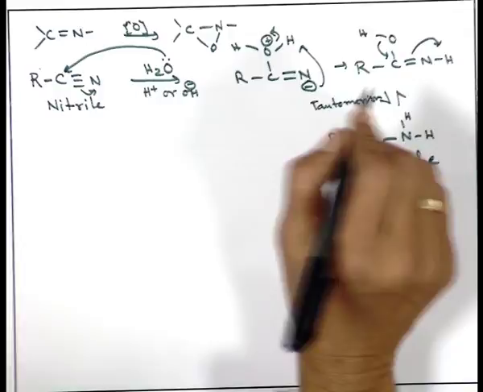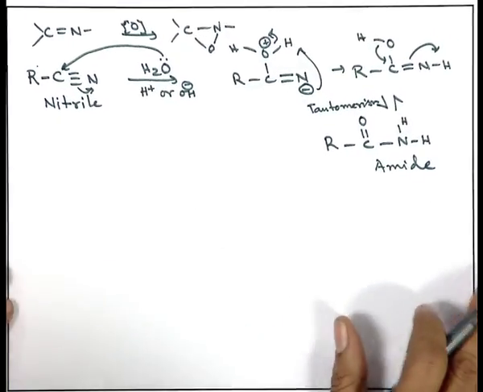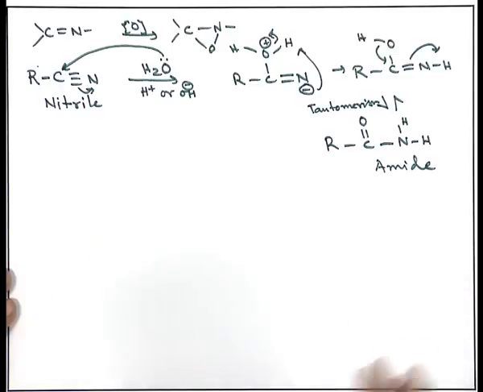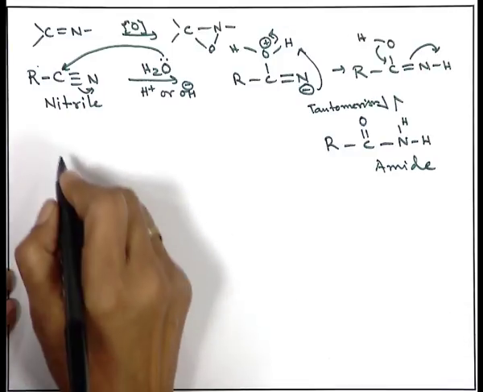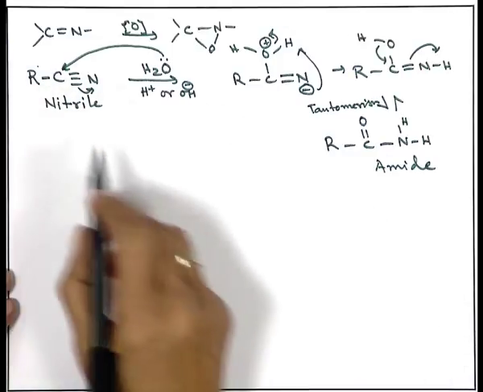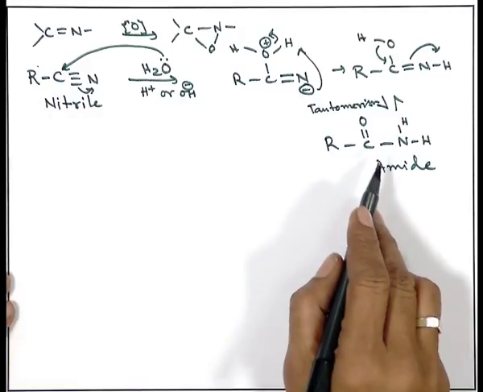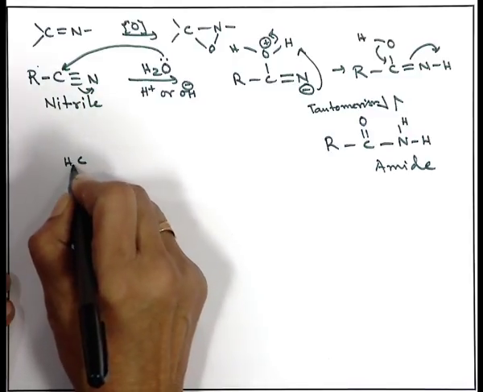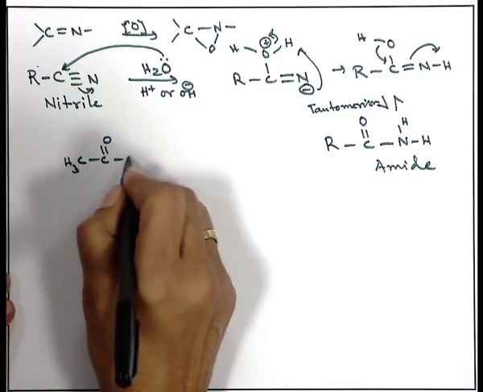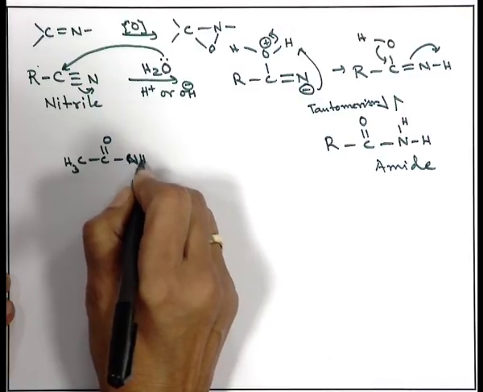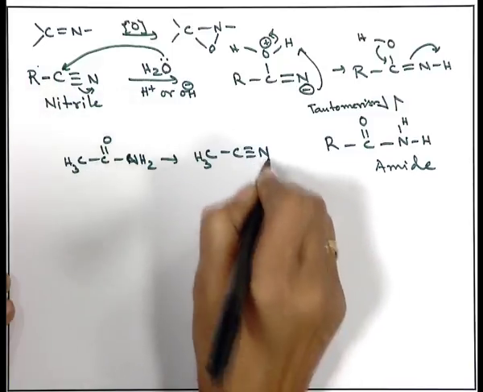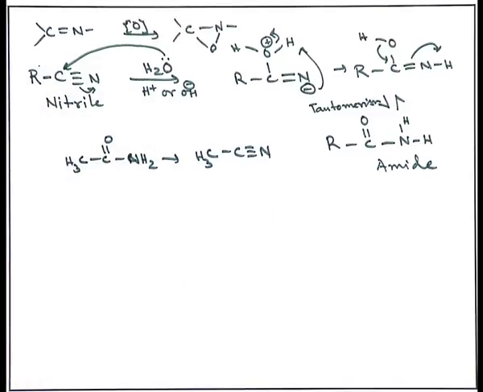So, the carbon-nitrogen triple bond is also mentioned here, along with the carbon-nitrogen single bond and carbon-nitrogen double bond, and that could be converted to RCONH2. Sometimes I ask my students, I have done this reaction from alkyl cyanide to the amide by hydrolysis in this way. And let us take an example. Suppose I have given you acetamide, CH3CONH2, and I want to get acetonitrile, that is CH3CN. How to do that?